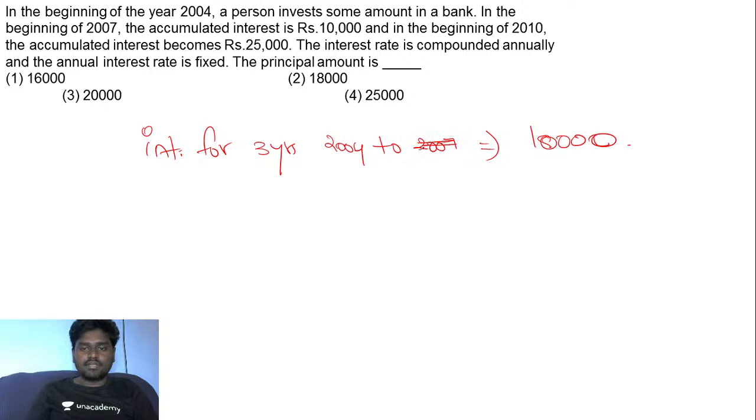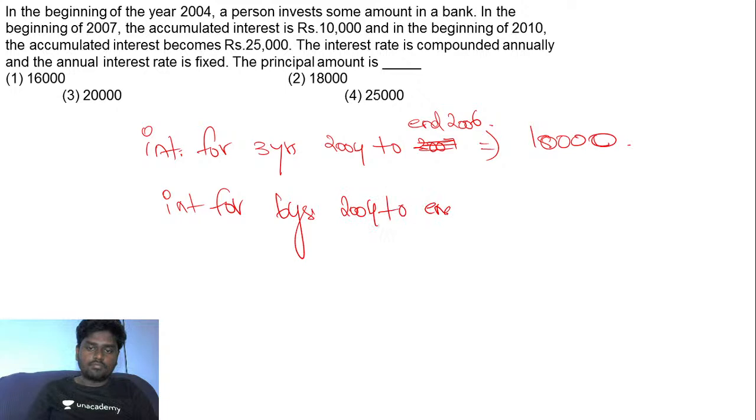Beginning of 2007 means at the end of 2006, right? And in the same way, if you want to find the interest for 2004, 5, 6, 7, 8, 9, that is 6 years, from the beginning of 2004 to the end of 2009, the interest you have received here is 25,000.